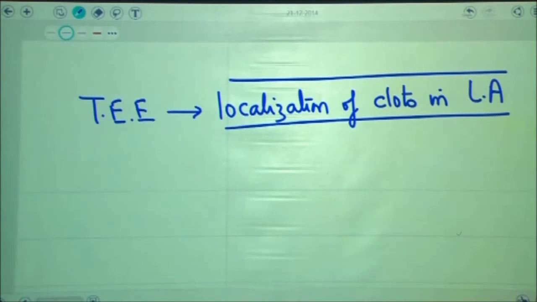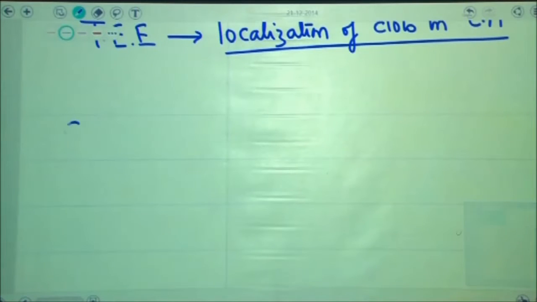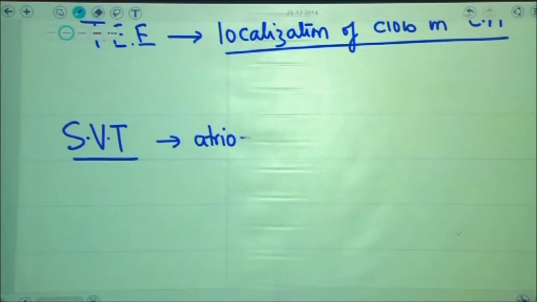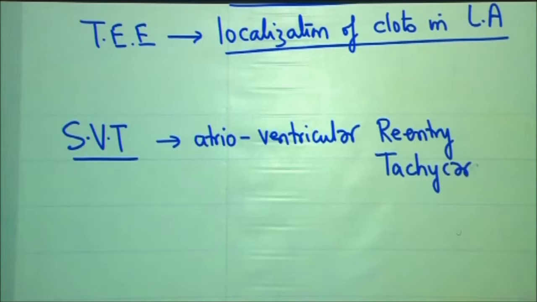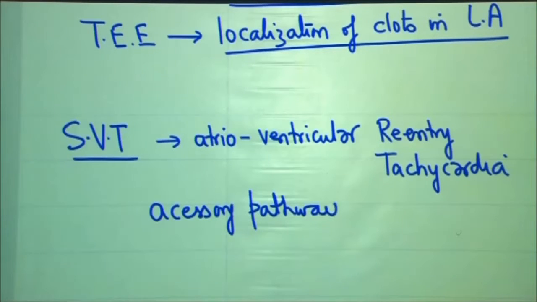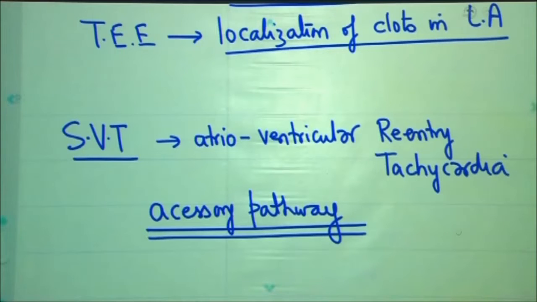Following atrial fibrillation, the next arrhythmia that we will be discussing is again a supraventricular tachycardia, and this supraventricular tachycardia is due to atrioventricular abnormal conduction via an accessory pathway. Atrioventricular reentrant tachycardia is an arrhythmia which would be developing due to an accessory pathway present in the heart of the patient, and this accessory pathway will be responsible for abnormal conduction from the atria to the ventricles.